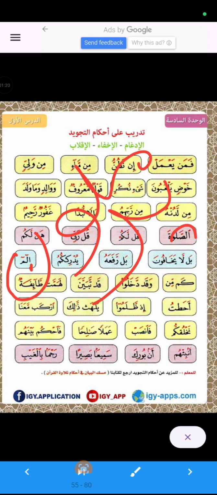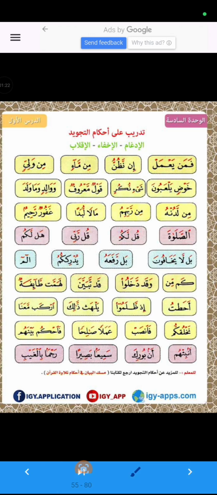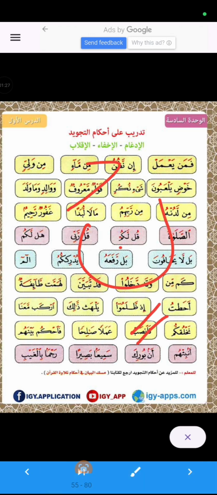So idgham happens when noon sakin or tanween comes before idgham letters. Then we will merge this noon sakin or this tanween into the next idgham letters.